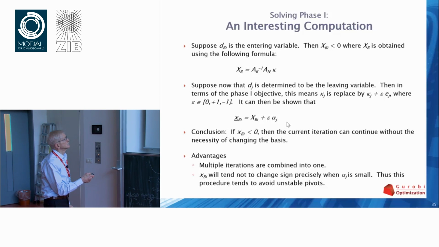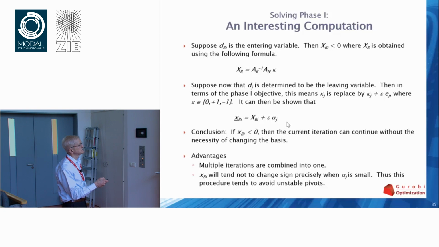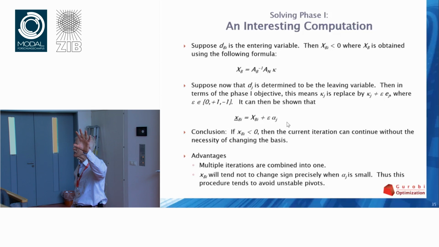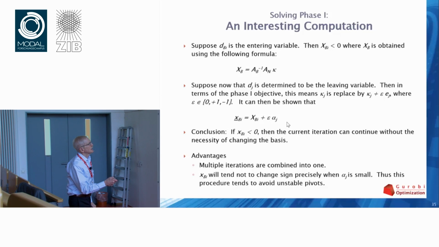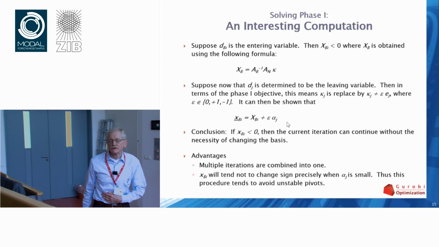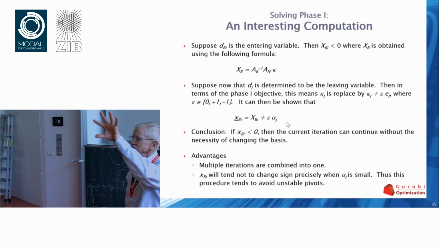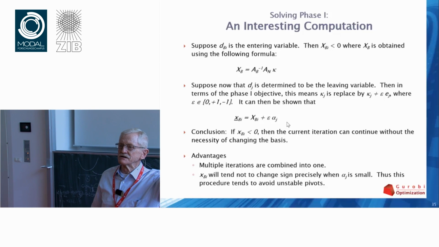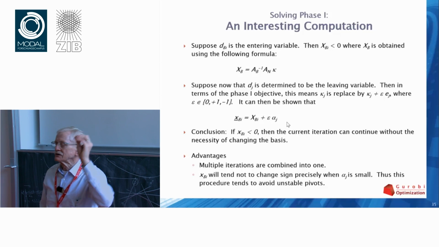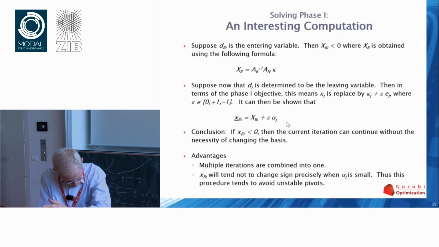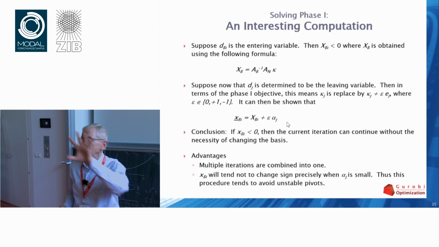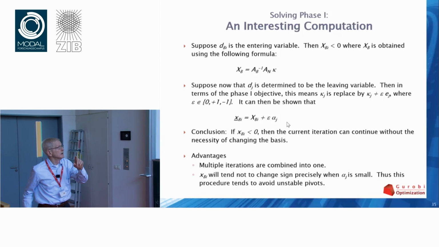And the update formula, which of course you have to derive, takes a few minutes, and involves only this number alpha j, which is an entry of a vector we've already computed. You don't have to compute anything new. The number is known. And what you discover is that alpha j is actually what's known as the pivot element in updating the basis inverse. So if alpha j is a really small number, you don't want to do that. You also don't want to get wrapped up in all these cables here.